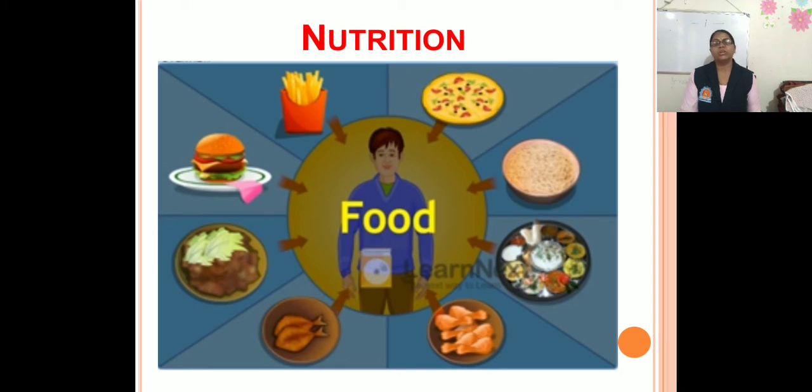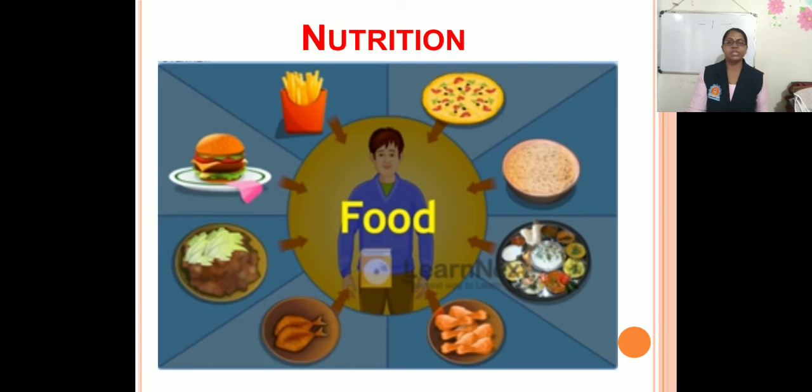And the different types of food constituents which are useful and necessary for the body are called nutrients. So what is a nutrient? The foodstuff or food constituent that we eat, which is useful and necessary for our body.